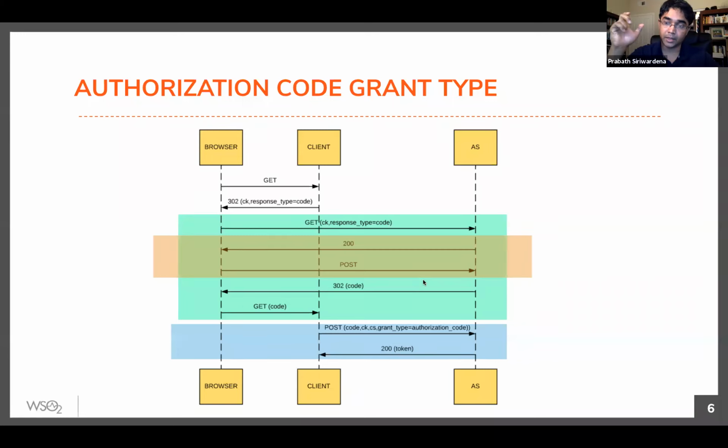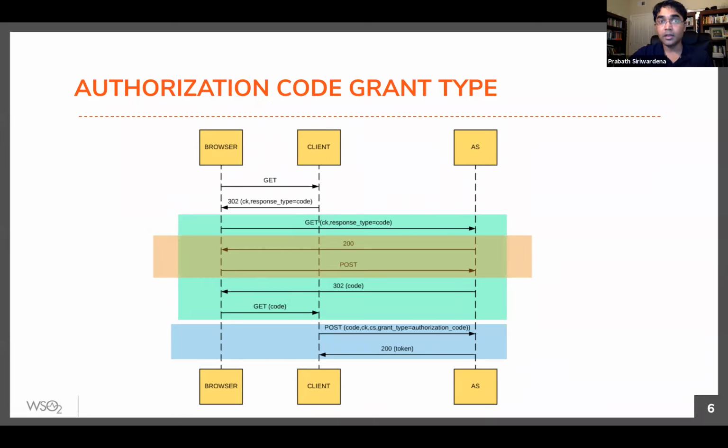The code goes as a query string in the location header along with the callback URL, or the redirect URI, pointing to the application. So it goes to the browser, then the browser will extract out the location header which points to the client application and will send that to the client. Now the client will extract out the code from the response it got from the browser, and then do a call to the authorization server's token endpoint. You pass the code, and here you also need to set the grant type as authorization code. If you are using the authorization code grant type, you must use authorization code as the grant type parameter.